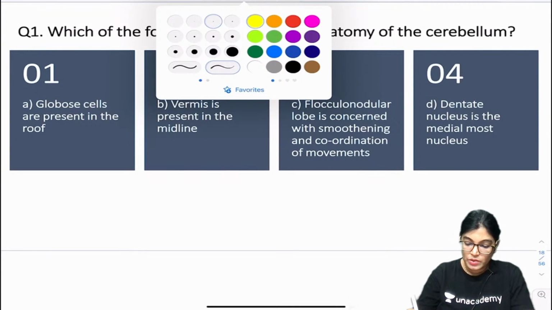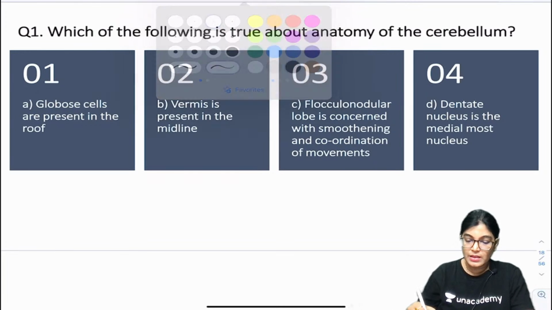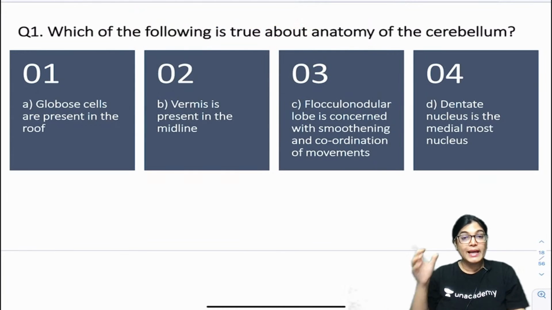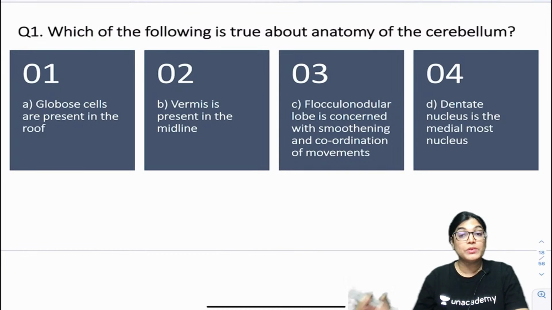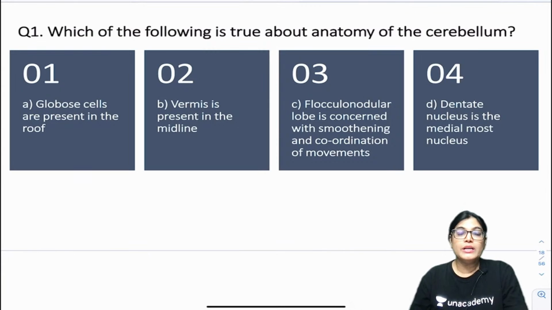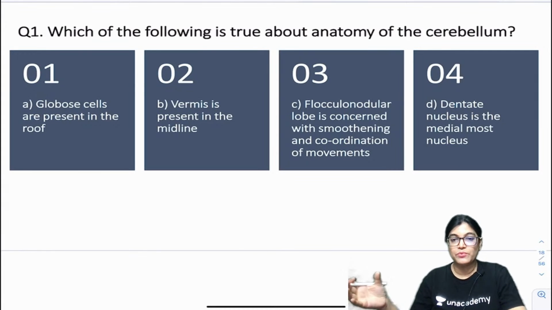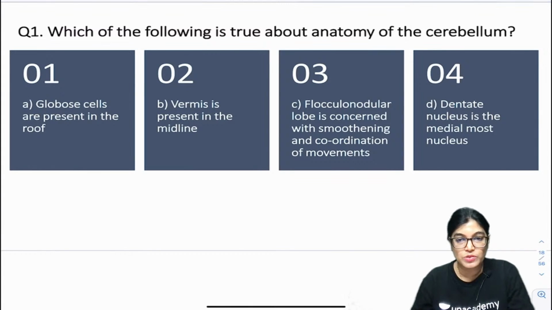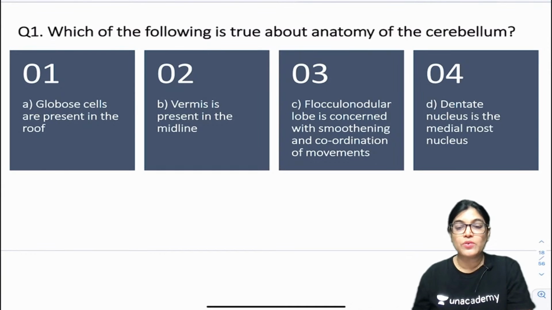As I told you, I will explain each and every MCQ, but before that I will give you a few seconds. Good evening dear, good evening Kumaran, good evening Avantika, good evening future doctors. You will get time to solve this MCQ. Four options are there. You can write your answer as 1, 2, 3 or 4. Whichever feels like the correct answer, you can go for it.